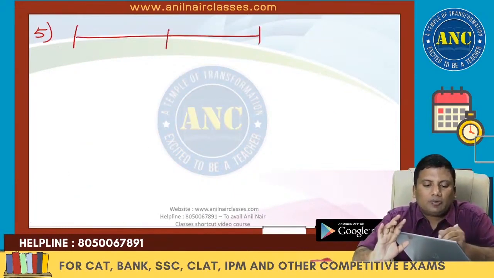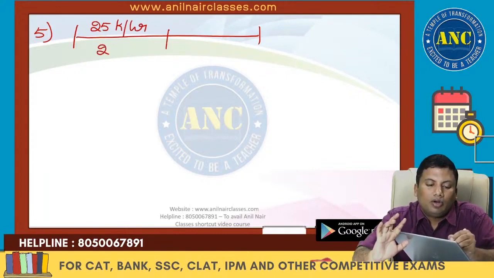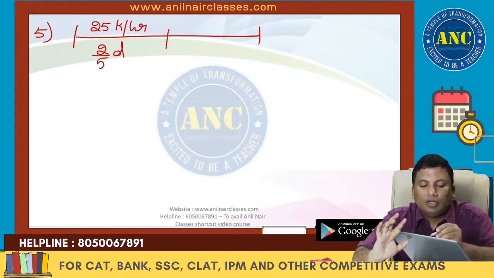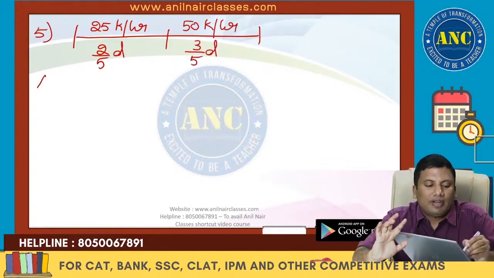25 kilometers per hour for 2/5 d, 50 kilometers per hour for 3/5 d. Find the average speed.